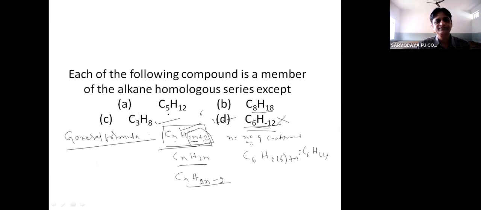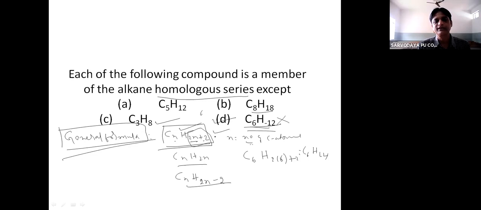Second question. Each of the following compound is a member of alkane homologous series except. We know that each class or family of organic compound can be called as homologous series. What is a homologous series? Group of closely related organic compounds which can be represented by a general formula.